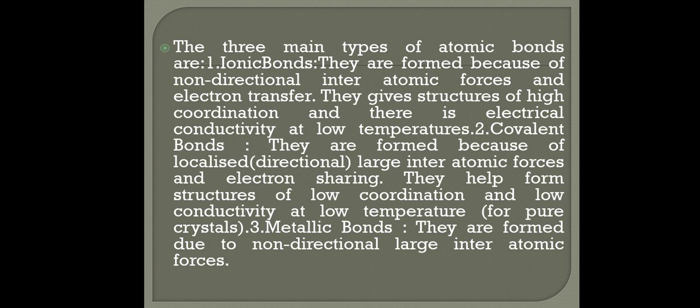They are formed because of the localized large interatomic forces and electron sharing. They form structures of low coordination and low conductivity at low temperature for pure crystals. Third, metallic bonds. They are formed due to non-directional large interatomic forces.